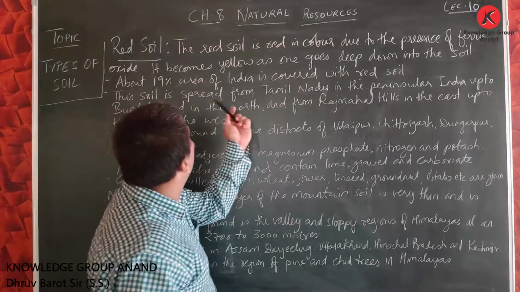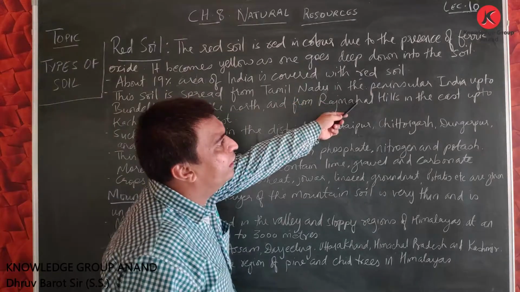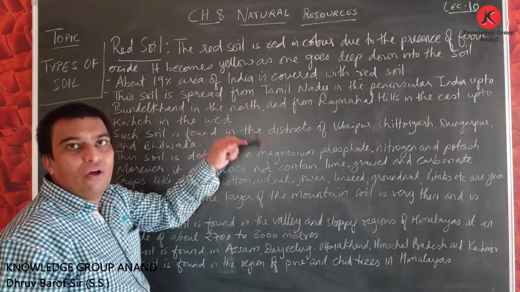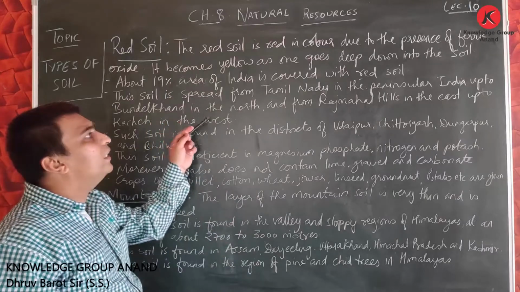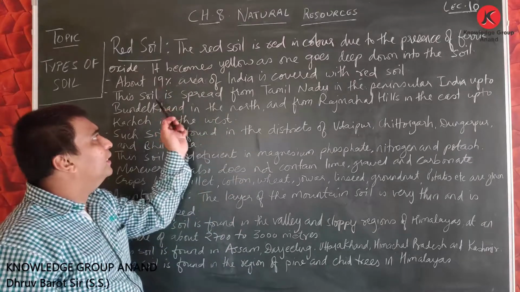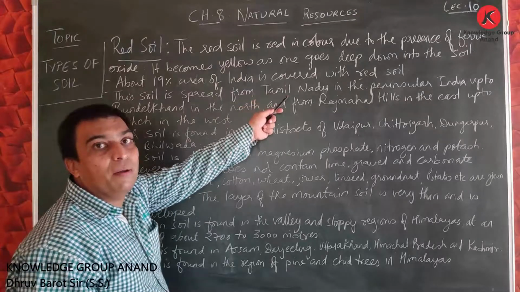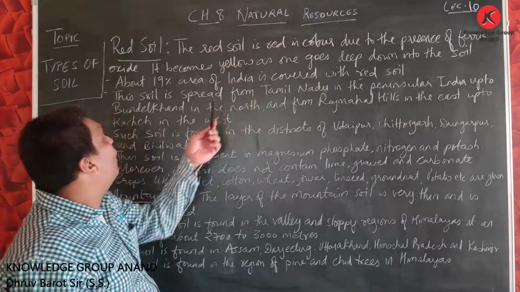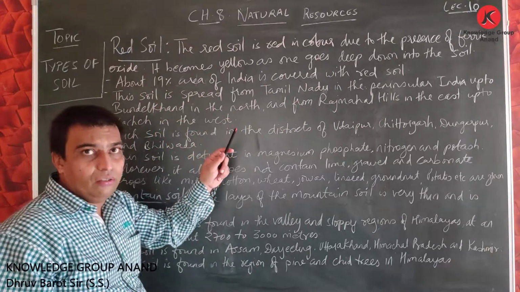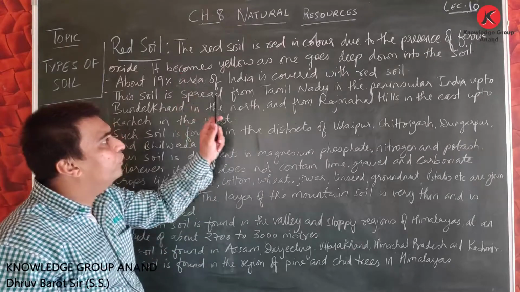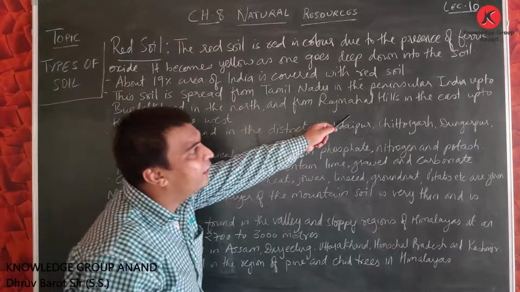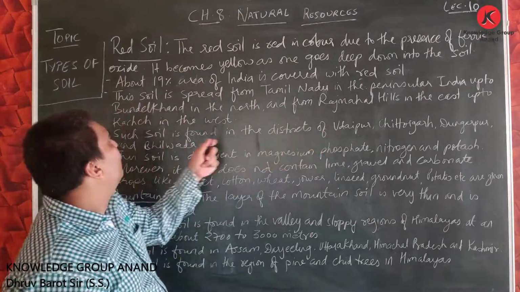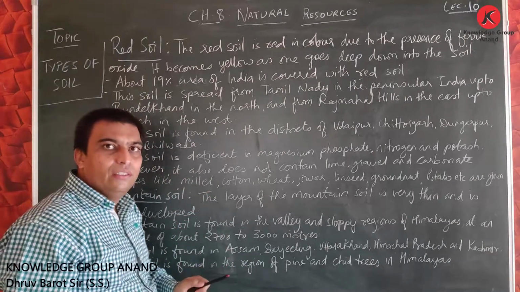So the soil is spread from Tamil Nadu in peninsular India up to Bundelkhand in the north, means from south to north, and from Rajmahal Hills in the east up to Kutch in the west, right?